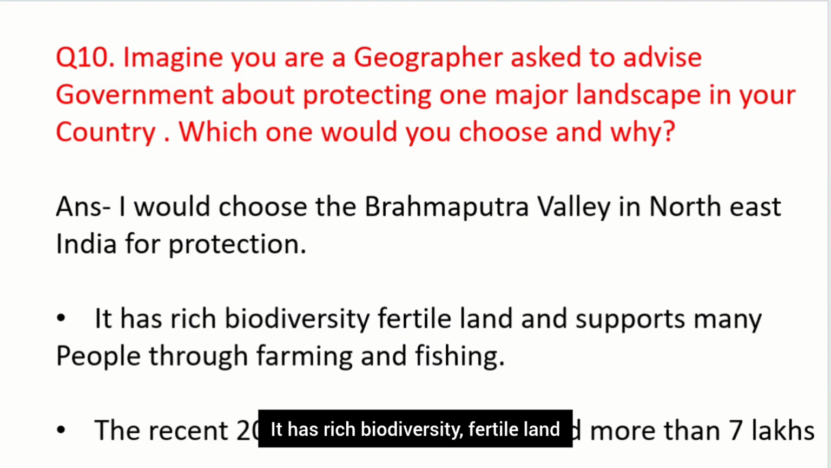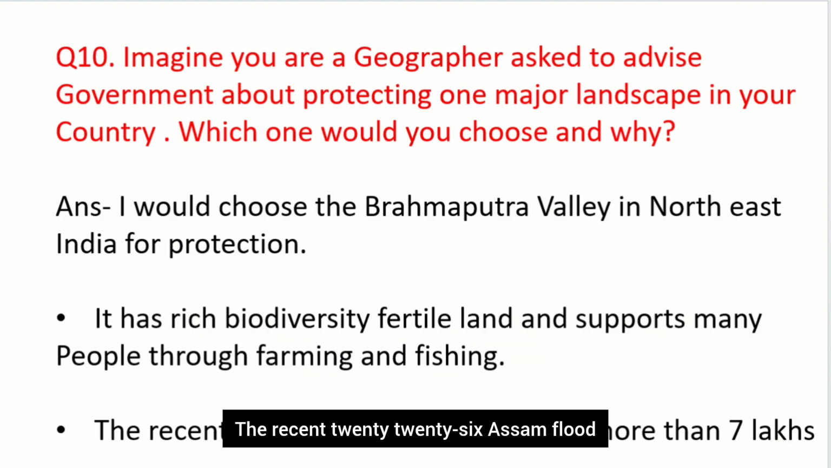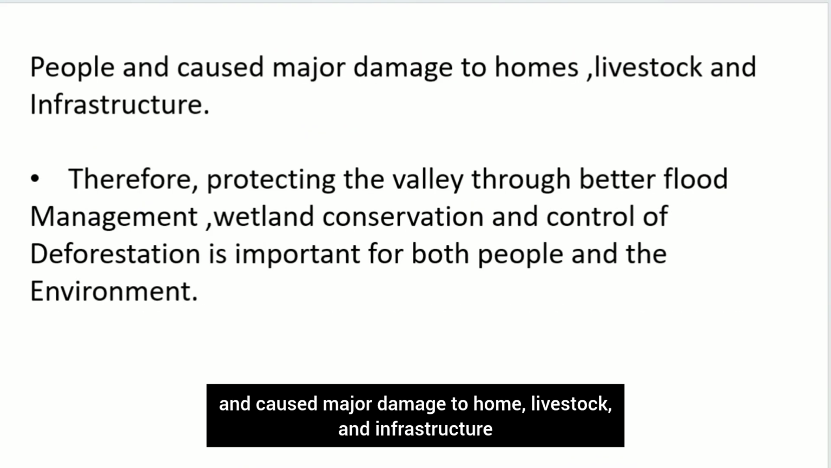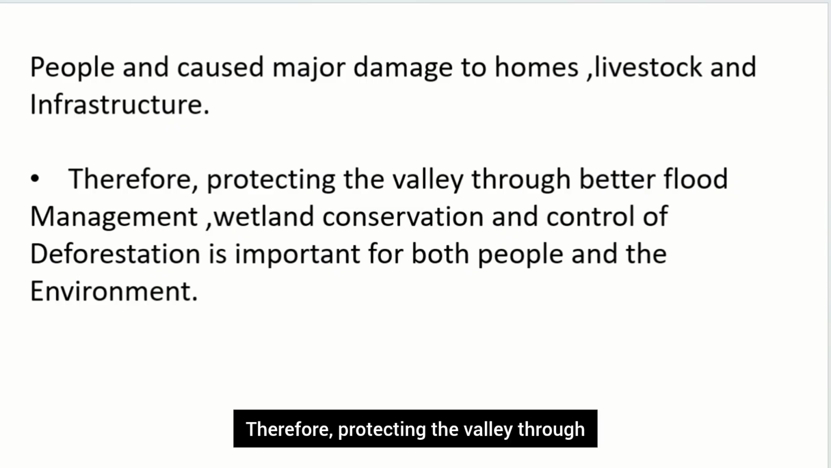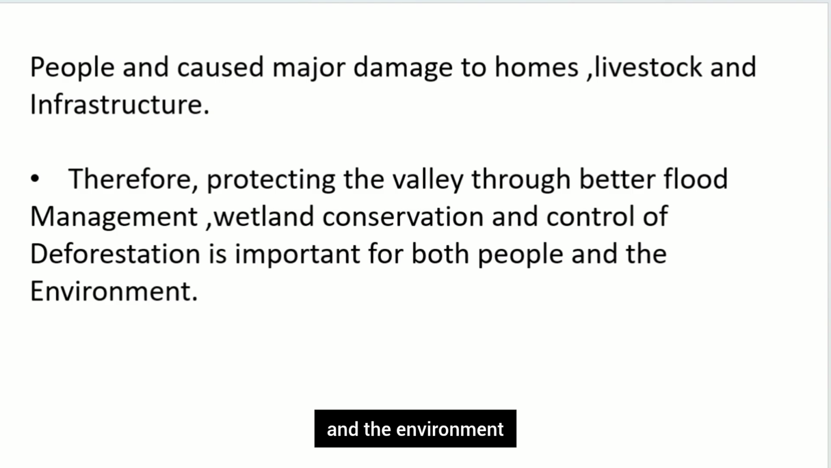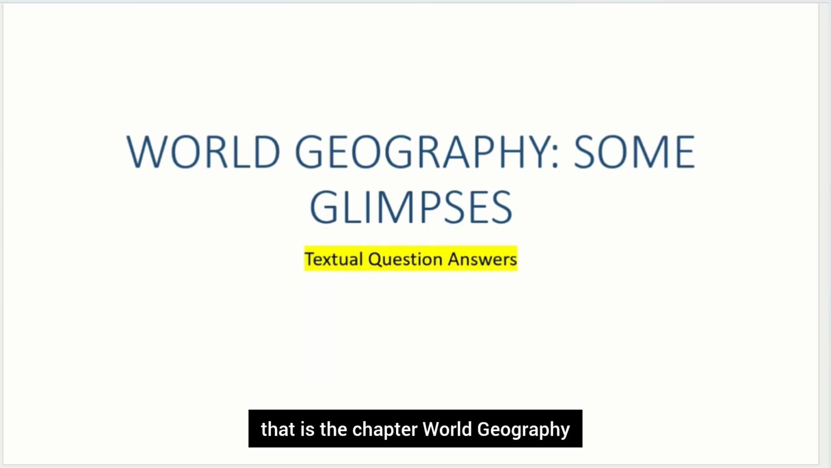It has rich biodiversity, fertile land, and supports many people through farming and fishing. The recent 2026 Assam flood affected more than 7 lakh people and caused major damage to homes, livestock, and infrastructure. Therefore, protecting the valley through better flood management, wetland conservation, and control of deforestation is important for both people and the environment.